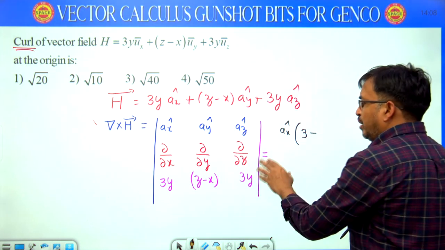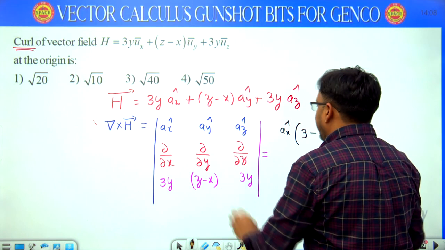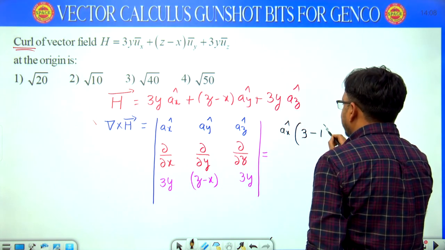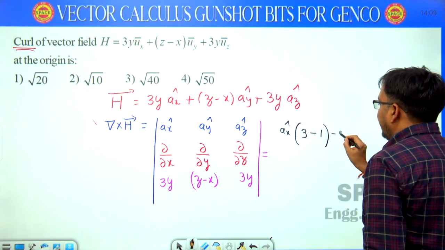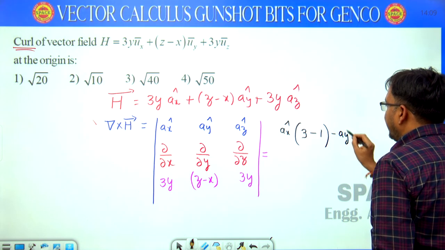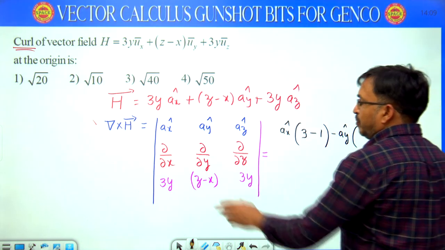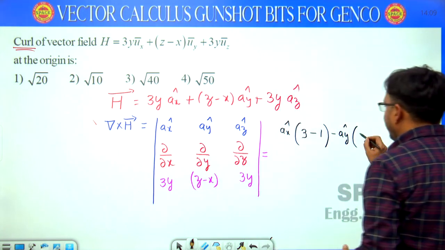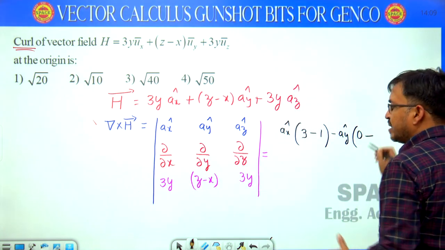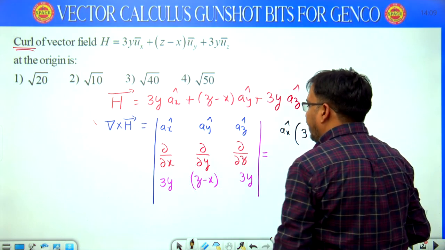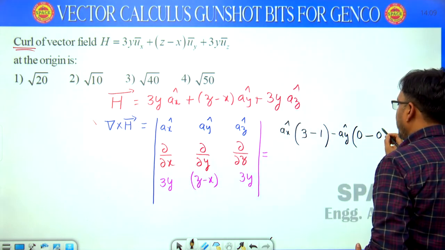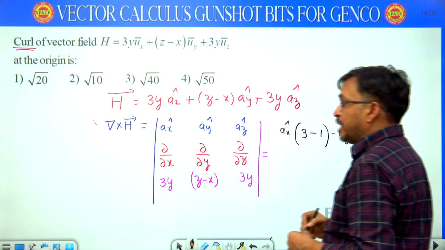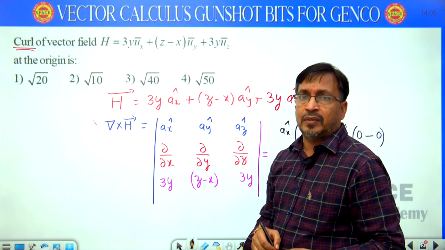Dou by dou z of (z minus x) is 1. Minus ay cap into, leaving this row and column, dou by dou x of 3y, that is 0, minus dou by dou z of 3y, that is also 0, because they are constants with respect to y and z.